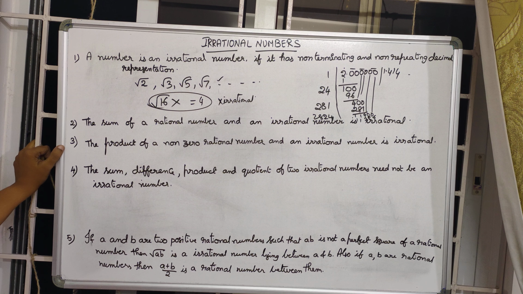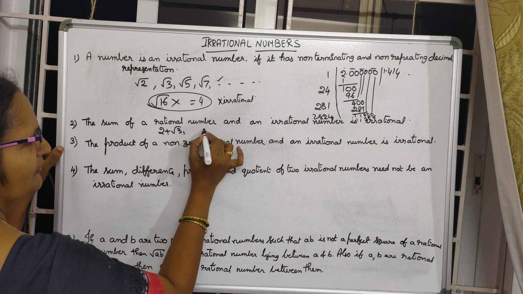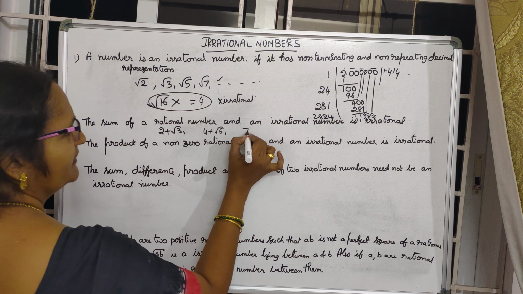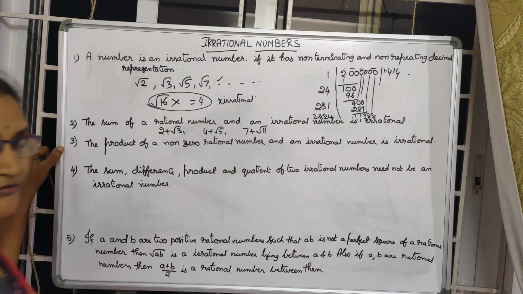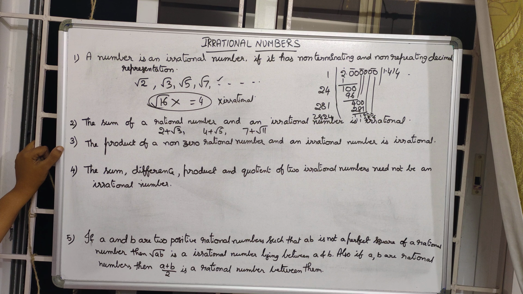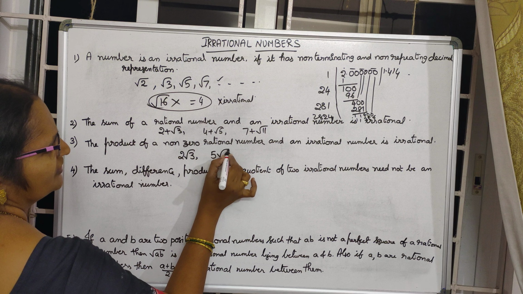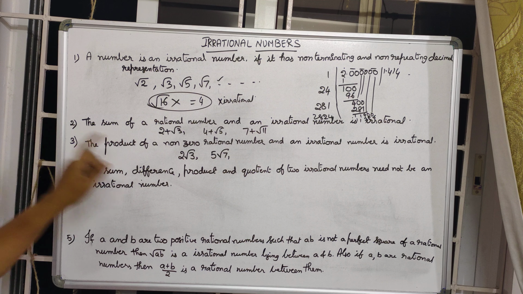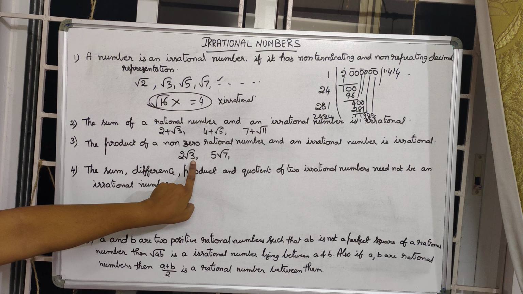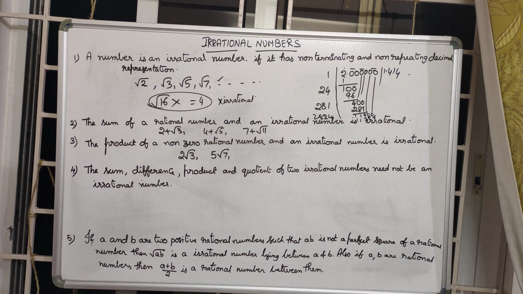Clear? Next one. The sum of a rational number and an irrational number is always irrational. Example, if I am taking 2 plus root 3 or 4 plus root 5 or 7 plus root 11, all of these are irrational numbers. The product of a non-zero rational number and an irrational number is irrational. Product of non-zero, 2 root 3 or 5 root 7. These are all examples of a non-zero rational number and an irrational number. The product is an irrational number itself.